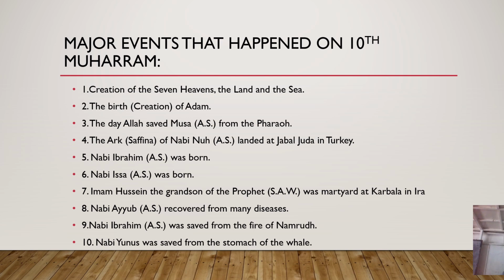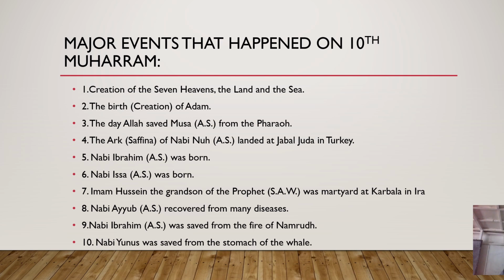Nabi Yunus alayhi salam was saved from the stomach of the whale. That is also another important event that happened. Remember, we said Nabi Yunus alayhi salam was swallowed by a whale and he stayed in the stomach of the whale for 3 days. Later, Allah subhanahu wa ta'ala decided to save Nabi Yunus from the stomach of the whale on 10th Muharram. Therefore, those are among the major events that happened in the month of Muharram.